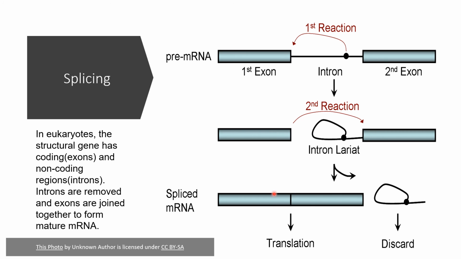So now this is the mature mRNA that is formed, which will act as a template for translation, whereas the intron will be discarded. So in the structural gene, which contains both exons and introns, the introns are removed and the exons are joined together to form the mature mRNA.